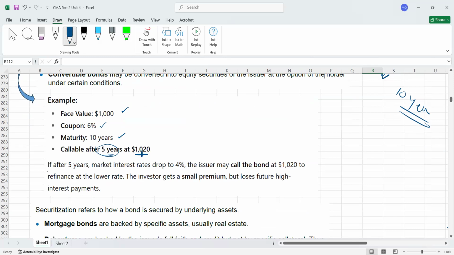Now, if after 5 years the market interest rate drops to 4%, because you are paying 6%, I gave you this example already at the start. Why are you writing this term callable in the bonds? Because if the market interest rate goes down, why would you keep paying 6%? Then you don't need to pay. Take your bonds back and issue new bonds with less interest. That's the benefit actually.